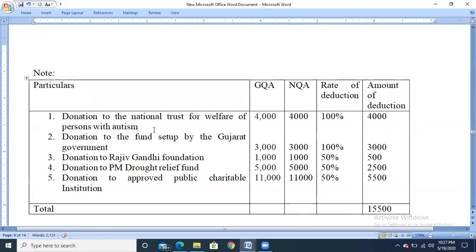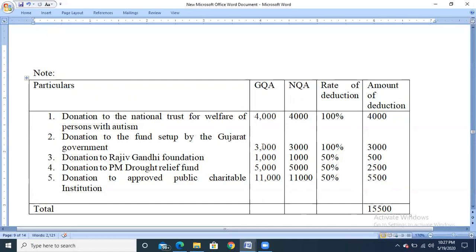for 100% deduction. So gross qualifying amount will be 44,000, net qualifying amount without any ceiling limit, so directly 44,000 will be taken, and rate of deduction is 100%. So amount of deduction is 44,000. Net qualifying amount is without any ceiling limit, we can directly take that. Okay. Next, donation to fund set up by the Gujarat government.